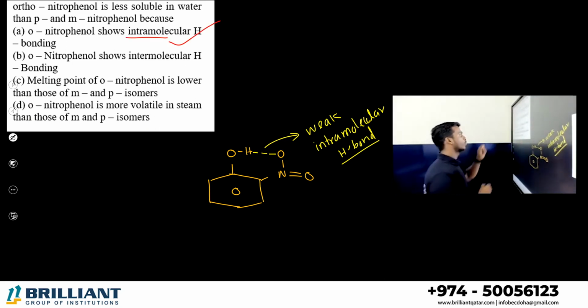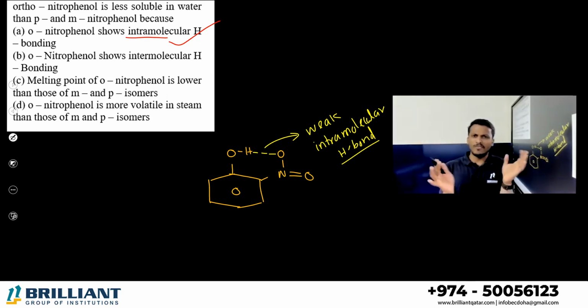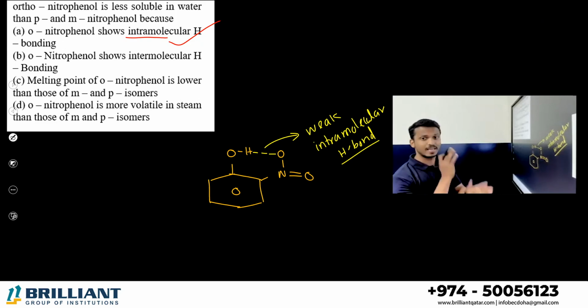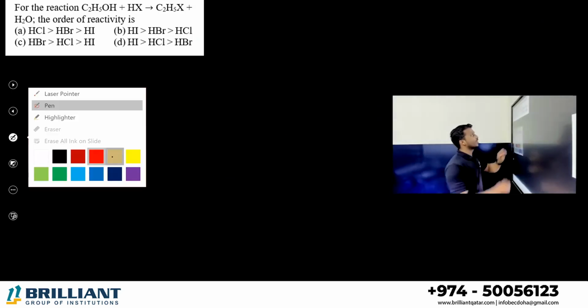Correct one. Ortho-nitrophenol shows intramolecular, not intermolecular, hydrogen bonding. Inter is in para. Correct. So ortho-nitrophenol shows a very weak force of attraction between molecules, so its boiling point is less, or solubility is less. Next one. For the reaction, what's the reaction given?